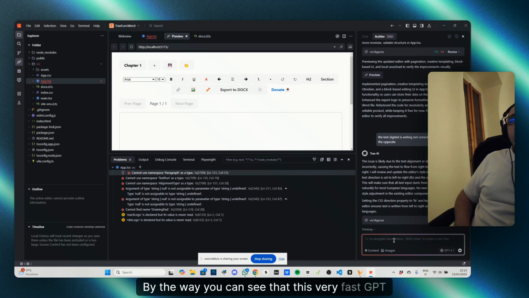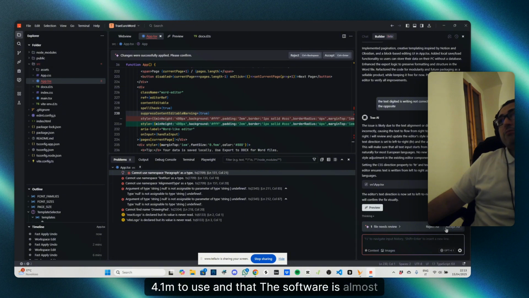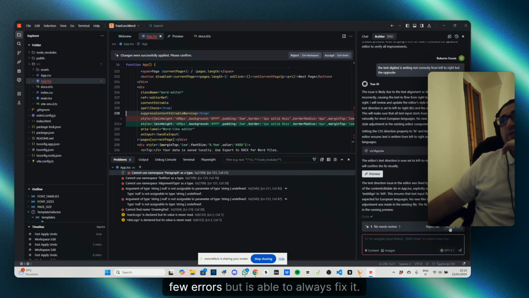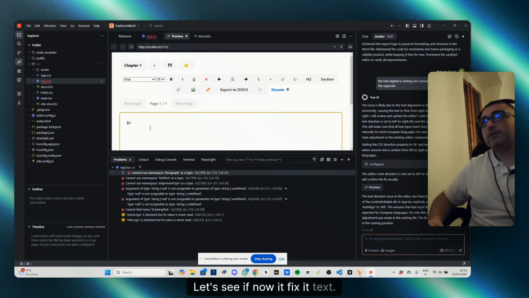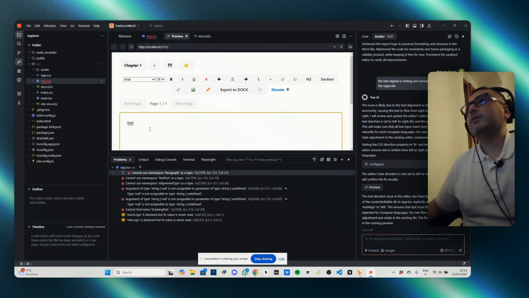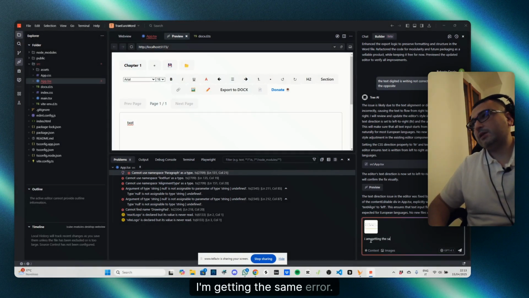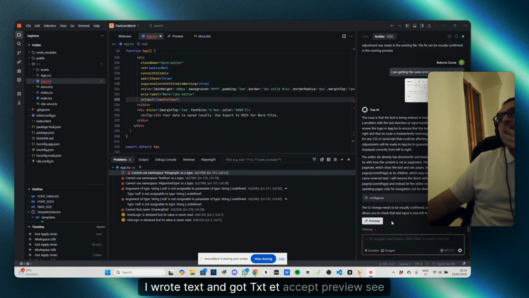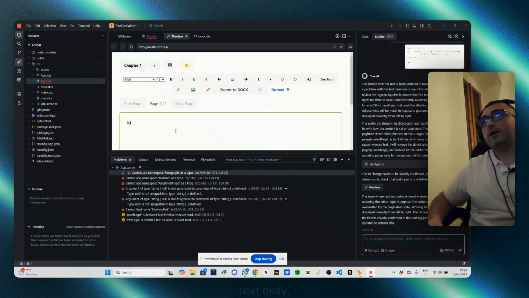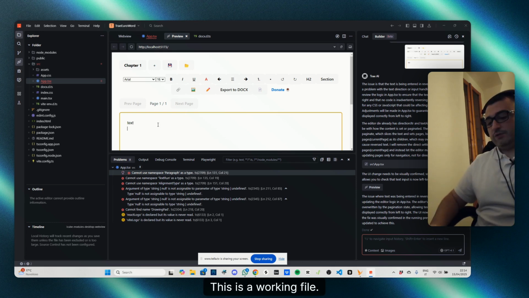By the way, you can see that GPT 4.1 is very fast to use, and that the software is almost perfect. A few errors, but it is always able to fix them. Let's see if it fixed it now. Text. No, it didn't. Let's upload an image. Getting the same error. I wrote text and got the reverse. Accept preview. See text. Okay, it fixed it. Done. This is a working file.